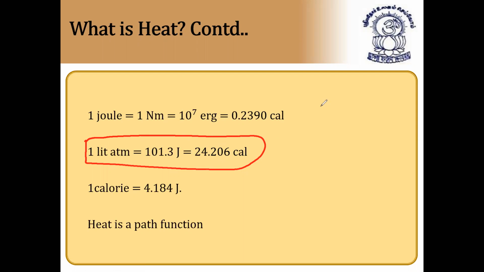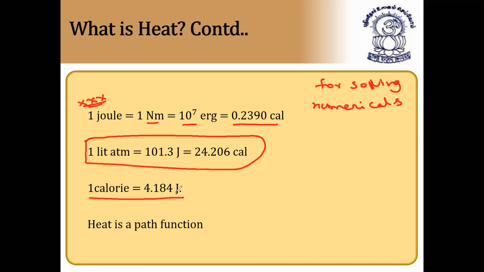If you don't know these conversions, you cannot do numericals. For solving numericals it is important, because they'll give heat energy in the form of joules. So this table is very important. 1 joule is equal to 1 Newton meter, which is also equal to 10 to the power of 7 ergs, which is also equal to 0.2390 calories. 1 calorie is equal to 4.2 joules or 4.184 joules. 1 liter atmosphere is 101.3 joules, and from joules you can easily calculate calories.